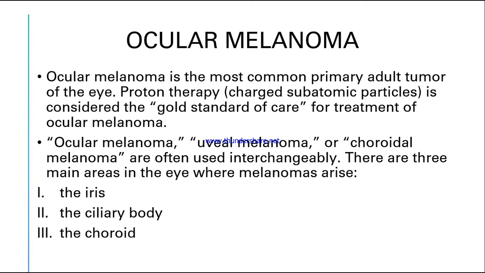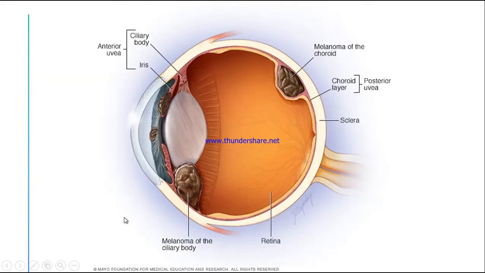It's the same. There are three main areas in the eye where melanomas arise. The main areas where these melanomas or tumors arise are the iris, the ciliary body, and the choroid layer of the eye. So these are the three main areas where the cancer cells will originate. You can see this picture. If there's any tumor in the choroid layer, this is the melanoma of the choroid.